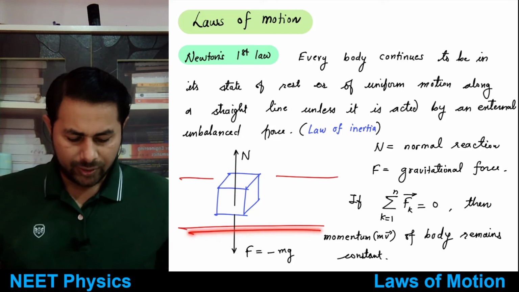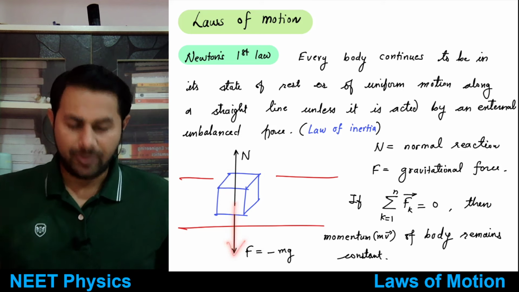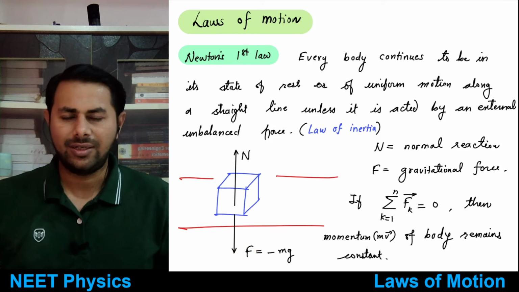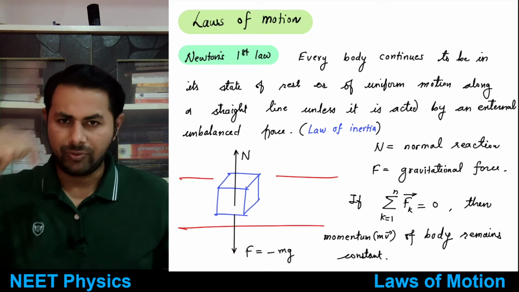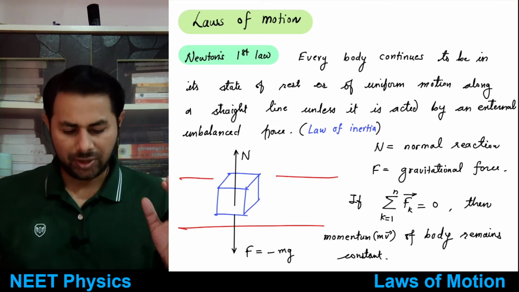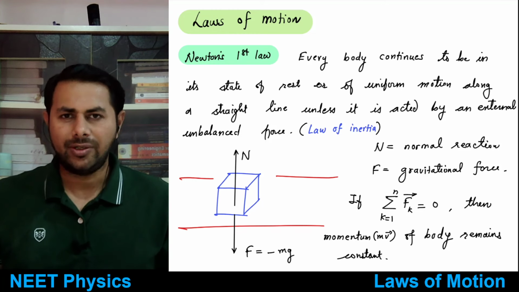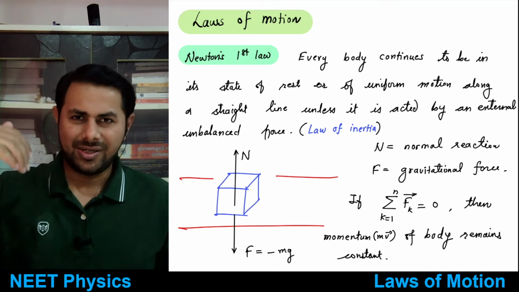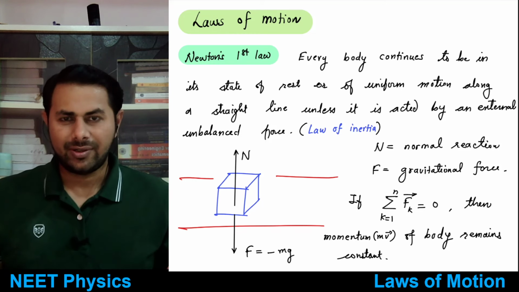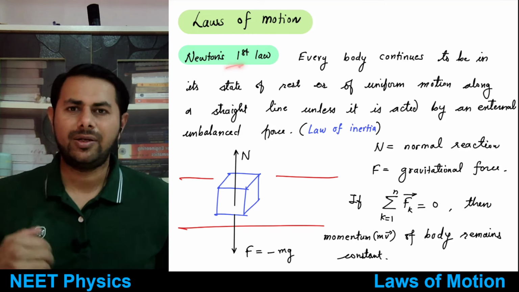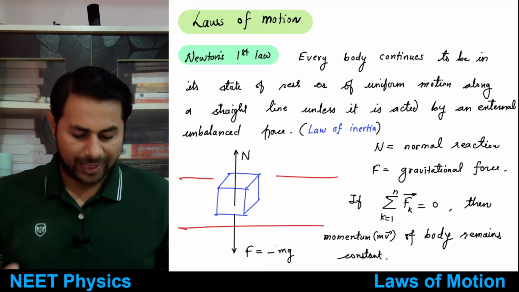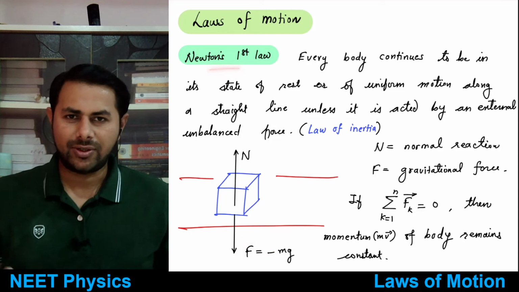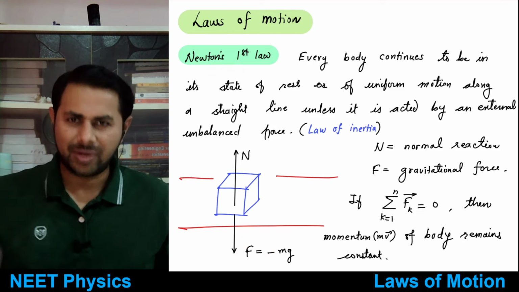Okay, so now there is definitely one force acting on this block, which is the force due to gravity, right? So the force due to gravity is acting downwards. Now if there was only that force, then what could have happened? The block would have moved down inside the floor, but it doesn't happen. So according to Newton, there must be another force which is balancing this one, right? So see, actually in Newton's first law, the seeds of Newton's second law and third law, everything is there.